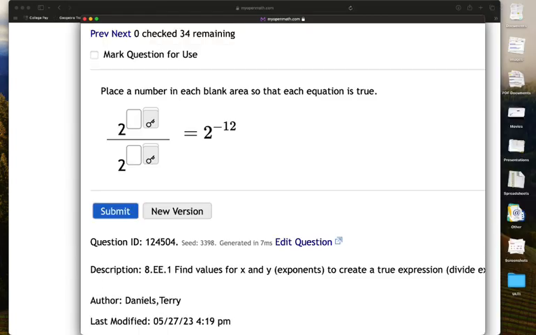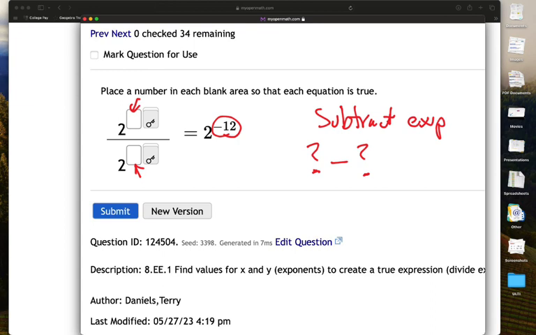In this problem, we're trying to figure out what exponents can go in the blank spaces here and here, such that we will end up with 2 to the -12 power. Well, when we are dividing expressions with the same base, in this particular type of problem, we subtract the exponents. So you're trying to find some number minus a different number. That answer has to be -12.